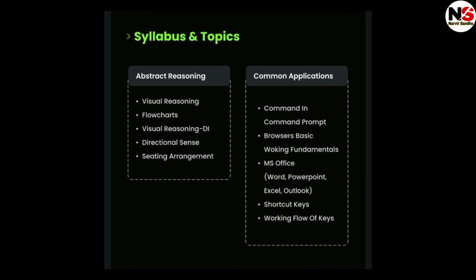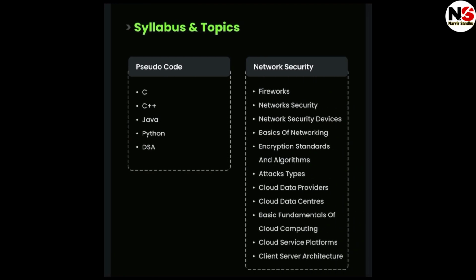After that, the syllabus and topics for abstract reasoning. Abstract reasoning has visual reasoning, flow chart, visual reasoning, DI, directional sense, and seating arrangement. And common applications has command prompt, browser basics, working fundamentals, MS Office including Word, PowerPoint, Excel, Outlook, shortcut keys, and workflow.